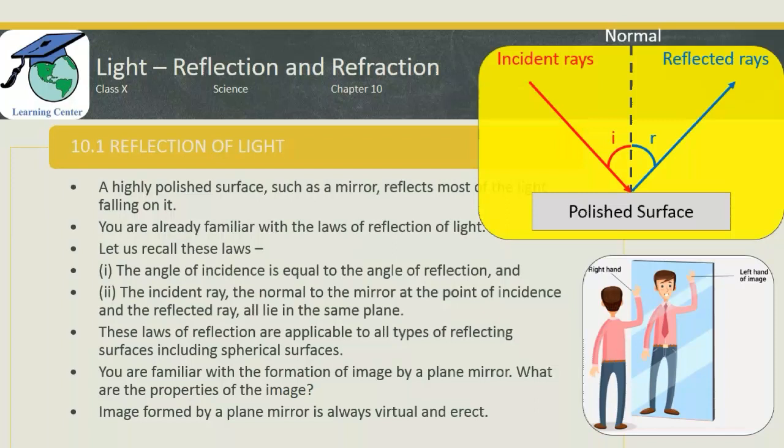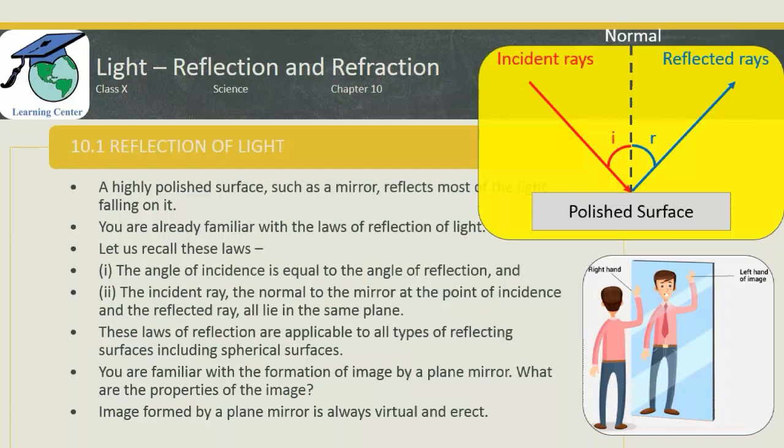So such images are called virtual images. The sentence says the image formed by a plane mirror is virtual and erect. Now we have seen what are virtual and real images. Now what about erect? What do you mean by erect? Erect means straight. The opposite of erect is inverted.